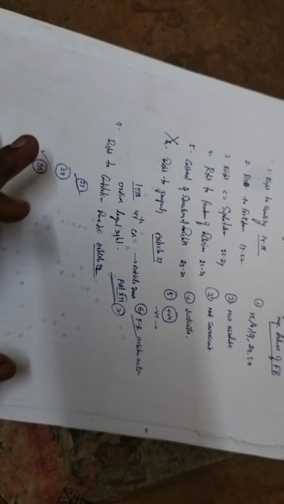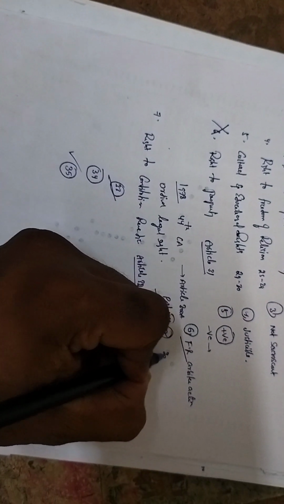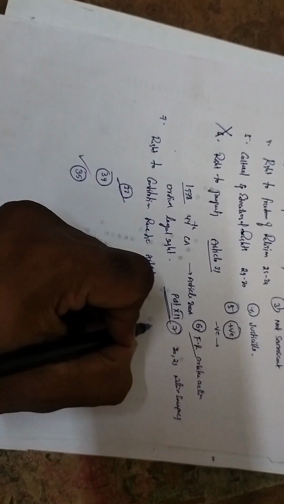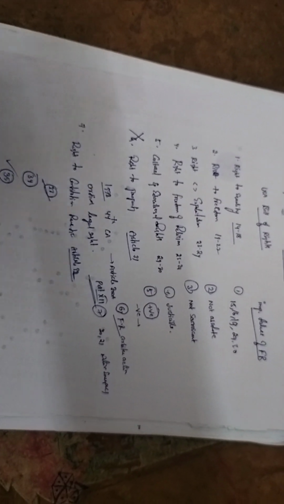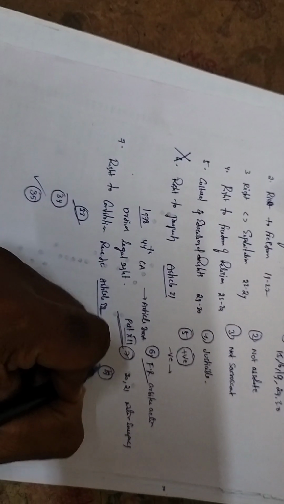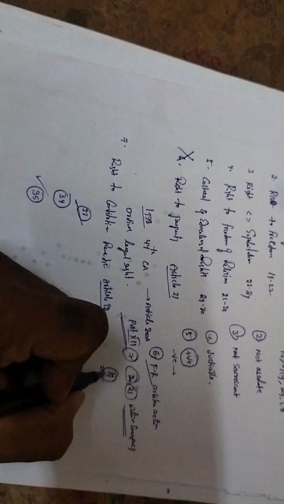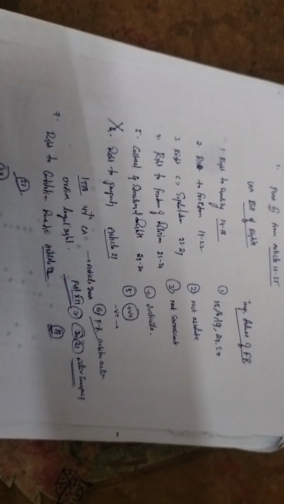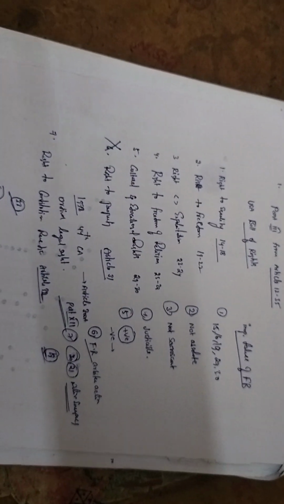The fundamental rights can be suspended during a national emergency, except Articles 20 and 21. The six rights guaranteed under Article 19 can be suspended only on the grounds of war and external aggression. National emergency affects 20 and 21, and external aggression or war grounds affect 19. What is the difference between war and external aggression? External aggression is for a particular place. War is the whole country.